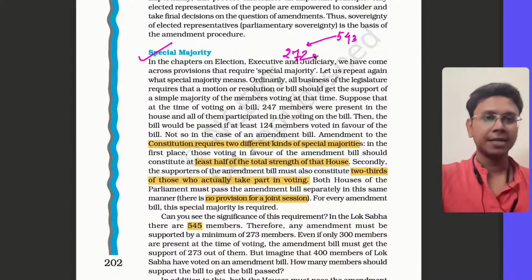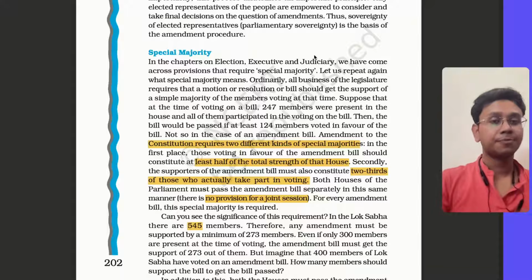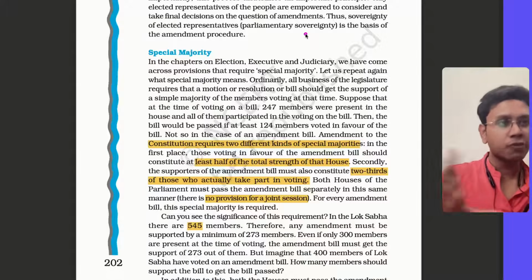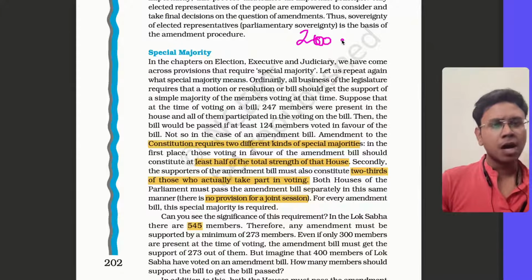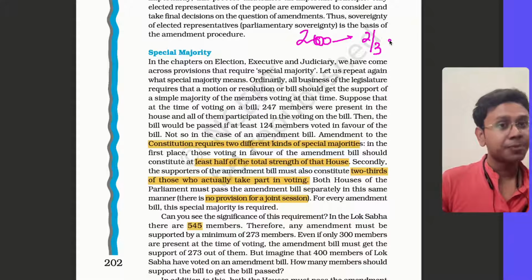But for an amendment, two things have to be kept in mind. Suppose at the time when voting was taking place on the amendment, there were only, say, 200 members in the Lok Sabha. Now the constitution requires that two-thirds of these 200 members, that is around 133.